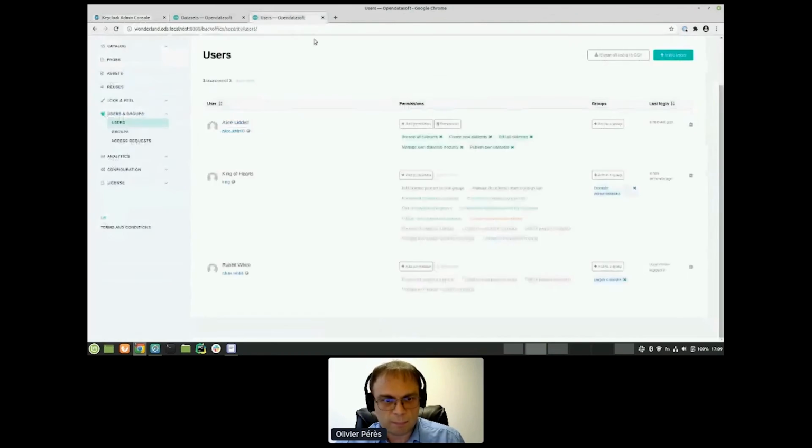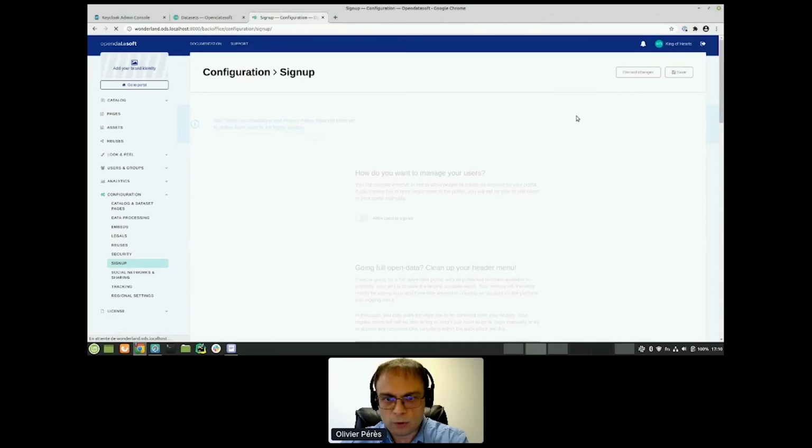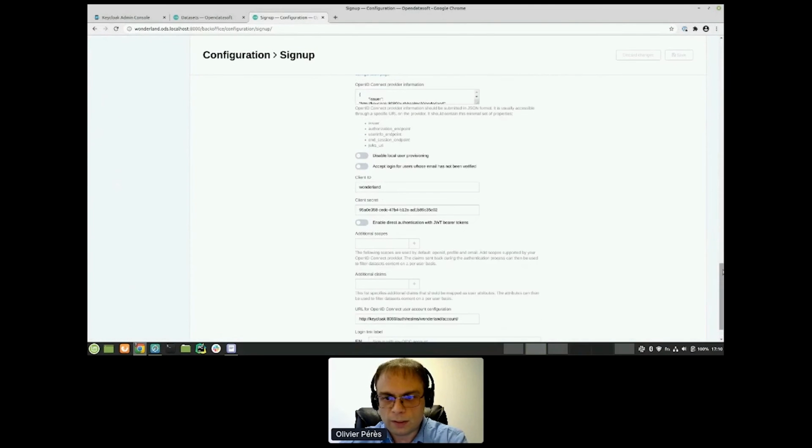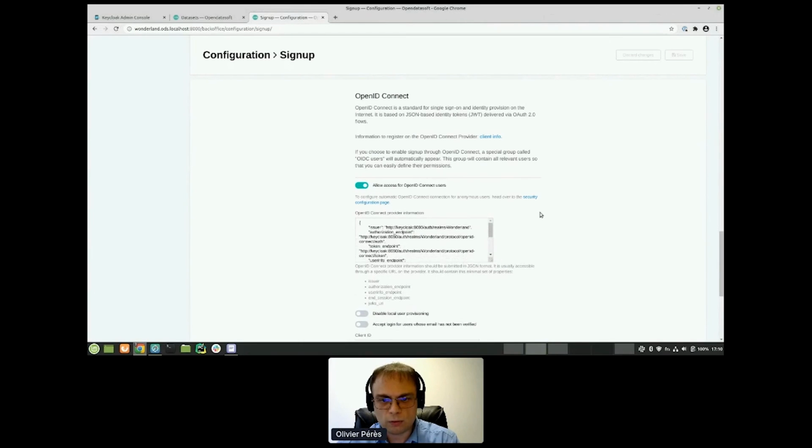I configured the Wonderland platform to accept a special kind of sign-up that is allowed by softwares like Keycloak, for example. It uses a protocol called OpenID Connect. We enabled it here. Now there's a configuration to input here.